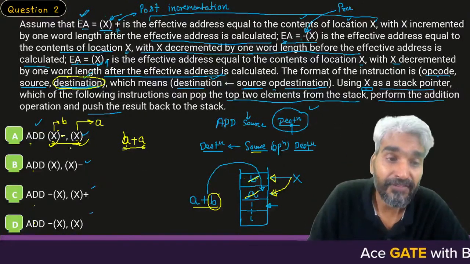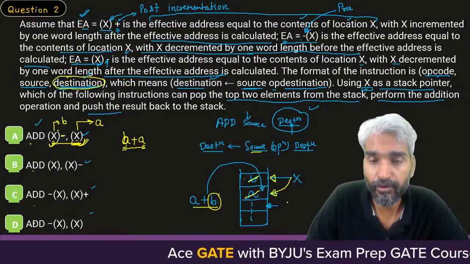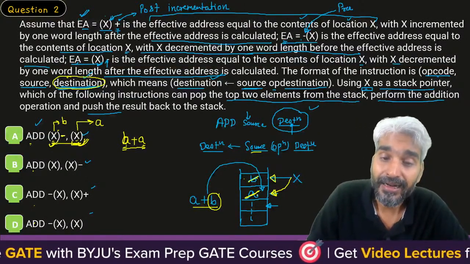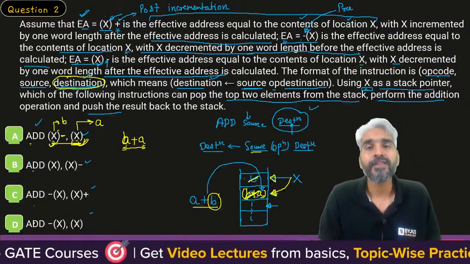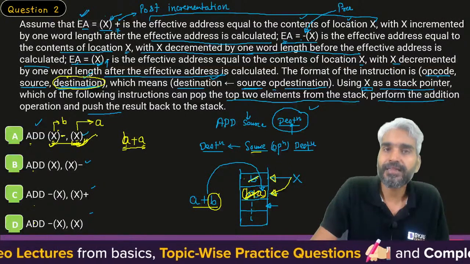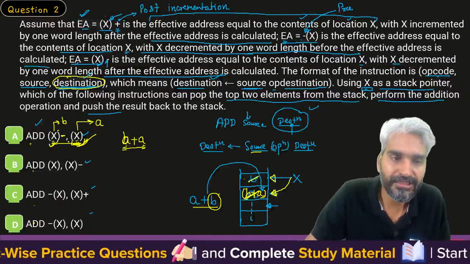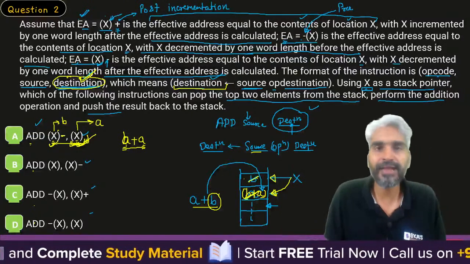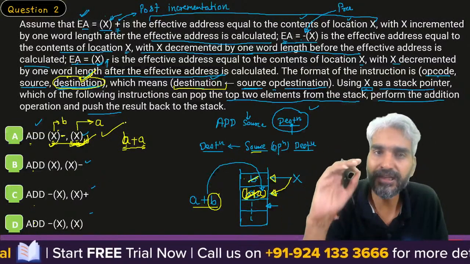Obviously, after popping this second element, we are not doing anything. Therefore, X will point to this particular location itself, that is A, and at this location we will update the result B plus A. Whatever is represented by the second address, at that address we will push the result. Clear? Top of the stack is pointing to X. So whatever is represented by this second field will become my destination address. Yes sir, so the first instruction itself can perform this task.